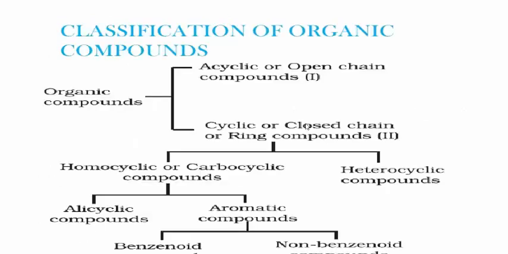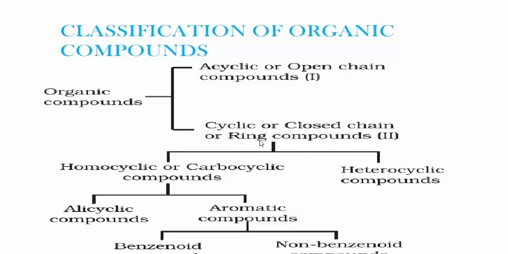Next, come to the classification of organic compounds. Students, organic compounds are mainly classified into 2 types. One is acyclic or open chain compounds and another is cyclic or closed chain, also called ring compounds.